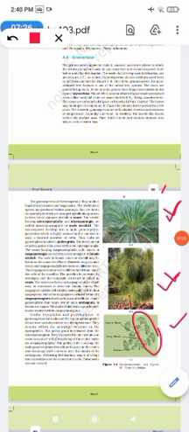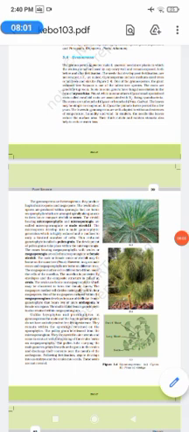Next, we have Gnetopsida. Gnetopsida are basically the most highly evolved group of gymnosperms. Secondary xylem shows vessels. Medullary rays are multiseriate. Resin canals are absent. The examples are Gnetum, Ephedra, etc. Okay, so that's it about the gymnosperms.